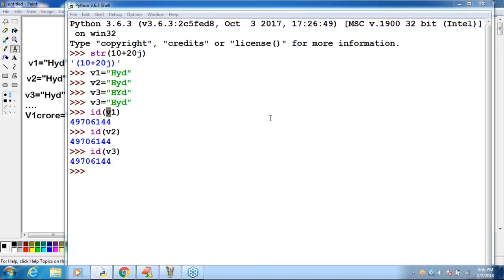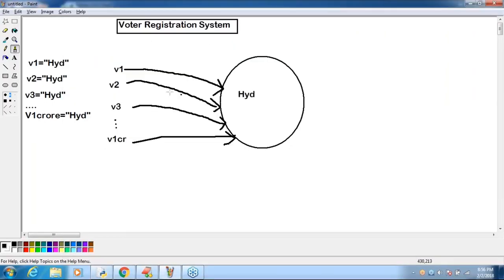Okay, that's all. Sir, now take a bit of care about this one. What is my doubt here, sir? V1, V2, V3 and so on, up to V1 crore, point to how many objects? Only one object. Sir, suddenly the V3 person is transferred from Hyderabad to Warangal. Assume that. He has to change his city name.